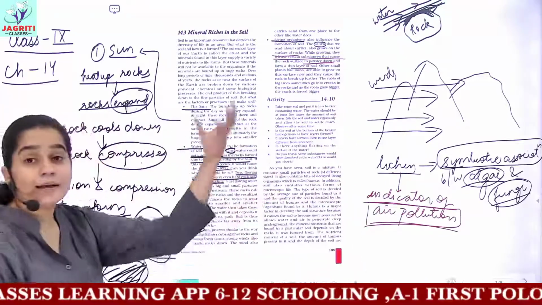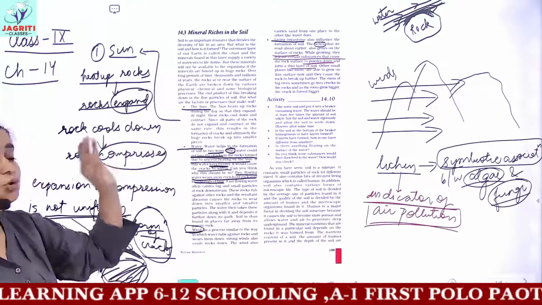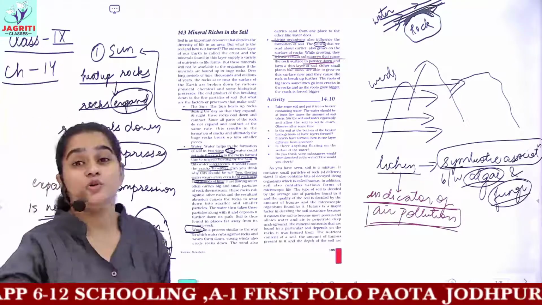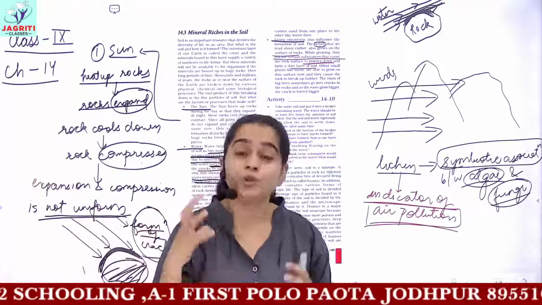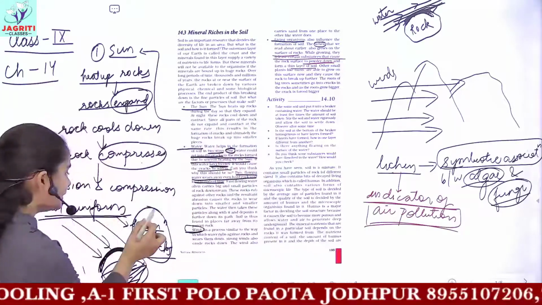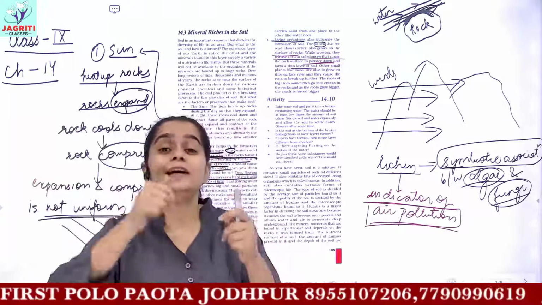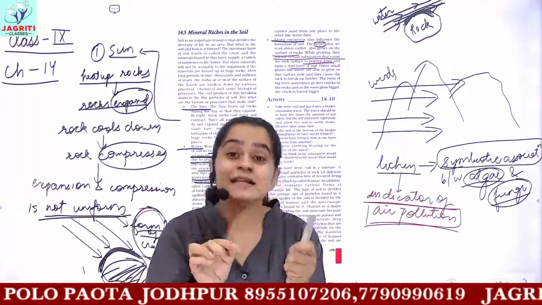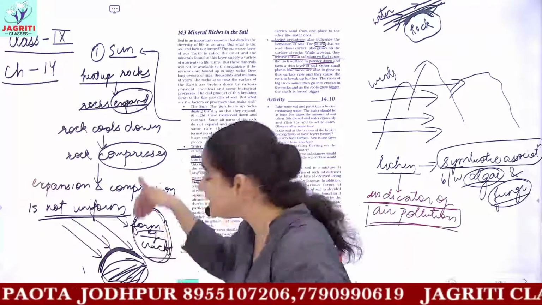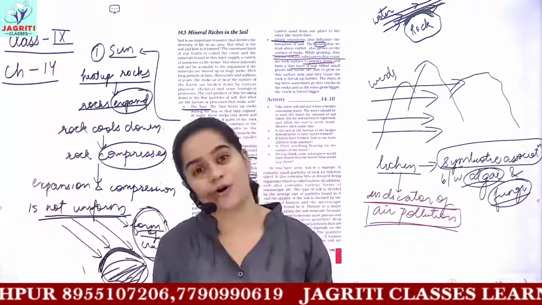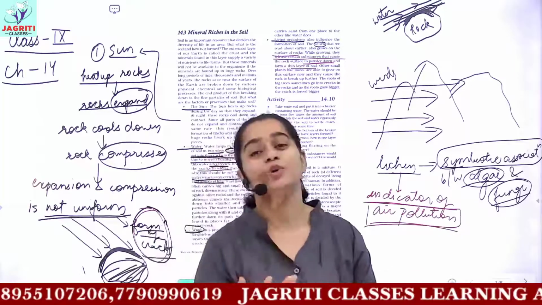Now, other animals and plants also contribute to soil formation. The plants which grow on the mountains or on the rocks grow in the cracks which are formed, and their roots penetrate into these cracks, and when the plant root expands, it breaks off the rock. And when the rock breaks off, we would obtain soil.